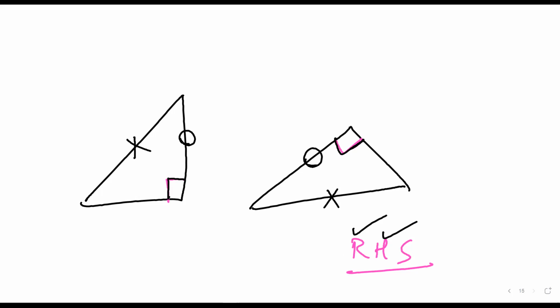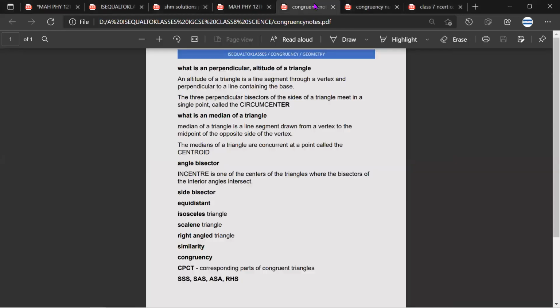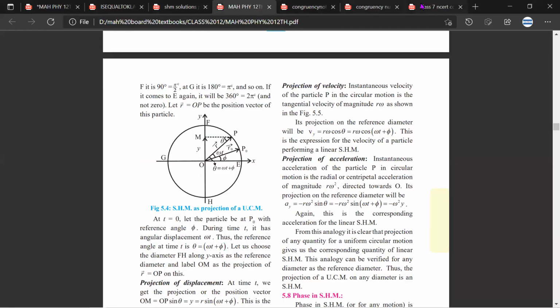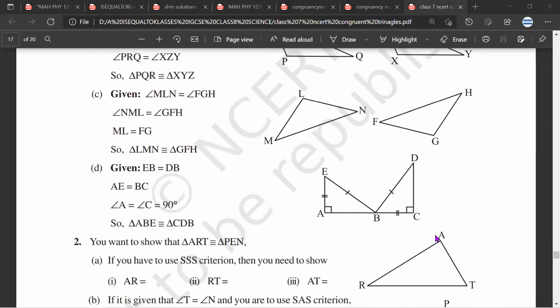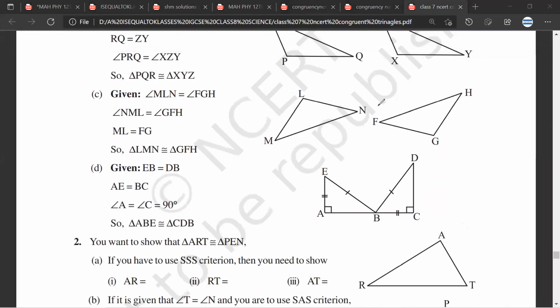Yes, sir. Mr. Satya, have you understood? Yes, sir. And let us do a simple example of RHS. Let me tell you how it looks. This is how it looks. So EB is equal to DB. EB, this side is equal to this side.